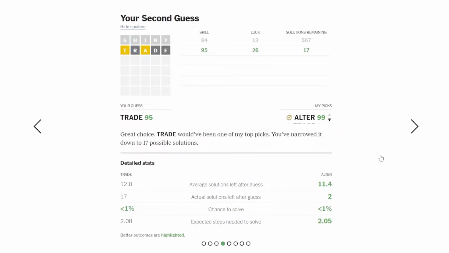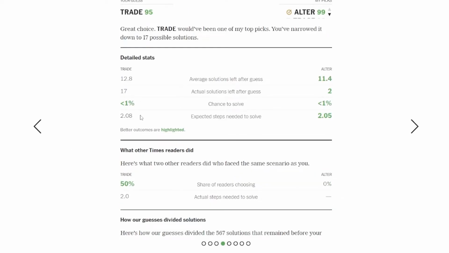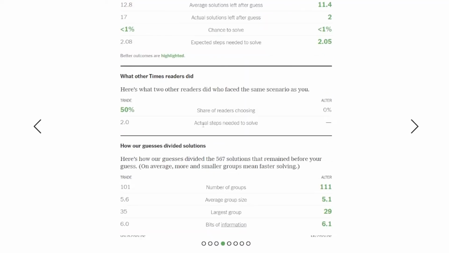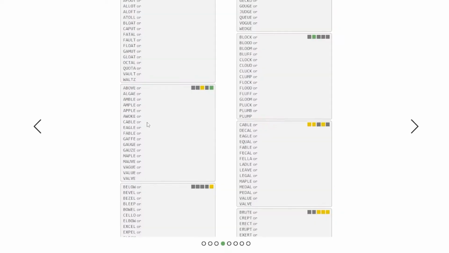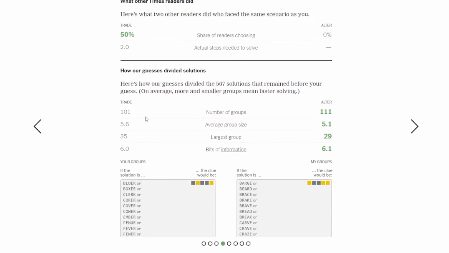My second guess was trade. It says great choice. Trade would have been one of my top picks. You've narrowed it down to 17 possible solutions. After this guess, expected number of steps to solve is 2.08. Oh, I guess actual steps needed to solve is actual steps more than the current situation. This all looks too complicated to analyze. It looks like my second guess was much better.